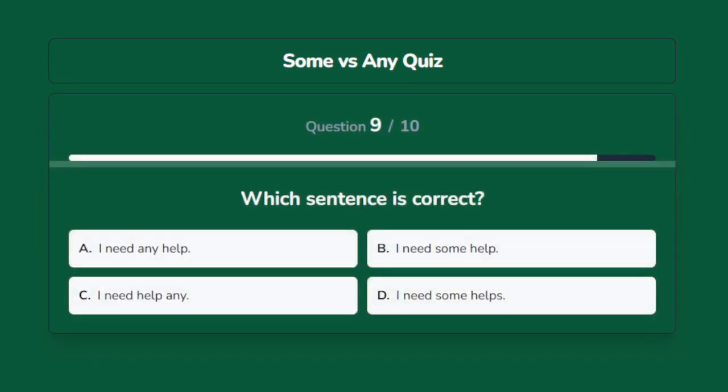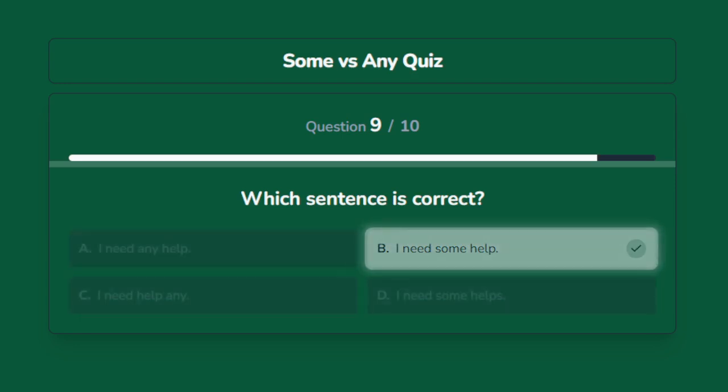Which sentence is correct? Options are A. I need any help. B. I need some help. C. I need help any. D. I need some helps. The correct answer is I need some help.